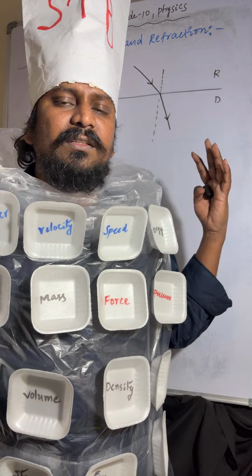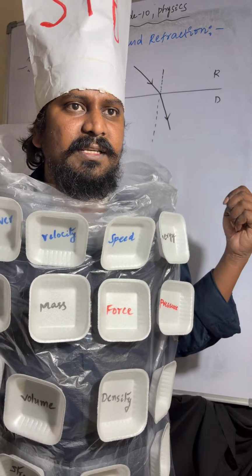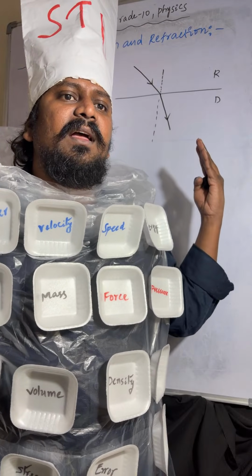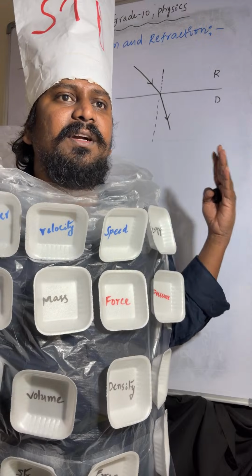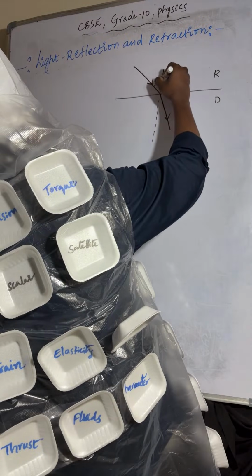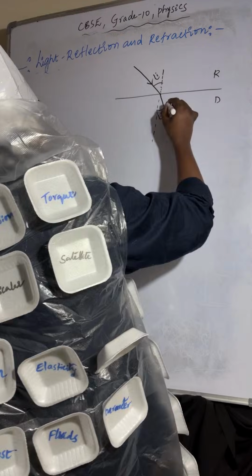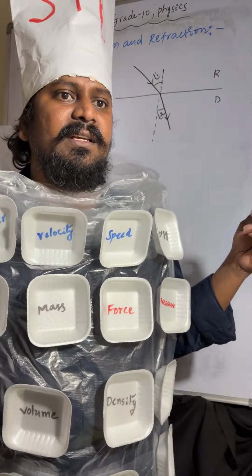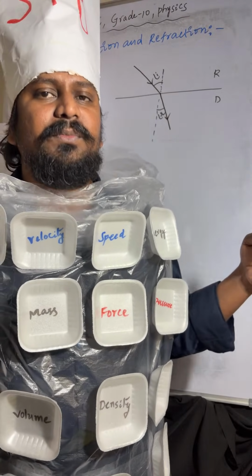The angle between the incident ray and the normal line is called the angle of incidence. The angle between the refracted ray and the normal line is called the angle of refraction. So the path of the light changes at the interface of the two media.